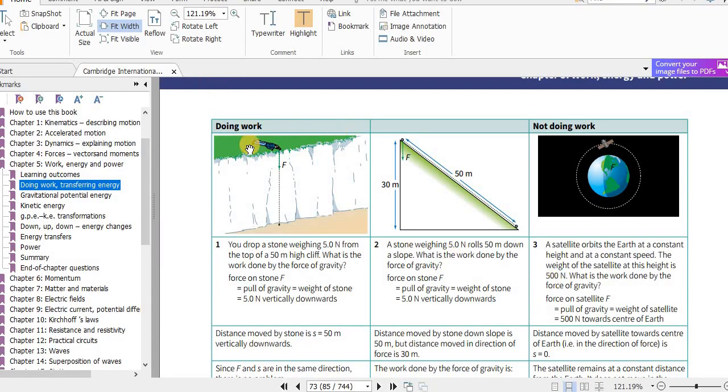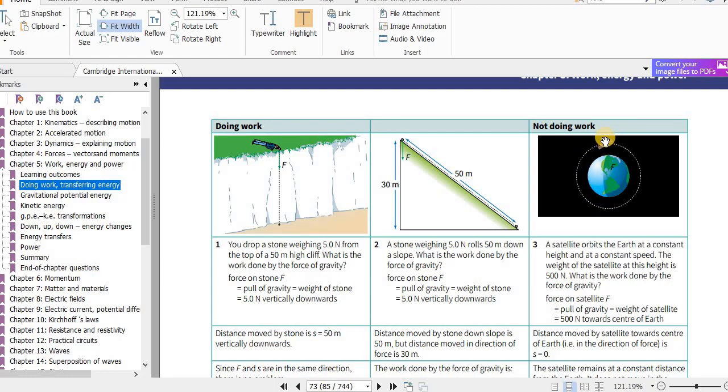Now some more examples of doing work and not doing work. I think I already explained this about the moon and the earth, but here you have an artificial satellite. An artificial satellite is a man-made satellite like the Hubble Space Telescope. The moon is a natural satellite because it is made by nature. Here you can see the weight force on the satellite is always directed towards the center of the earth, and the satellite is moving at 90 degrees to that.